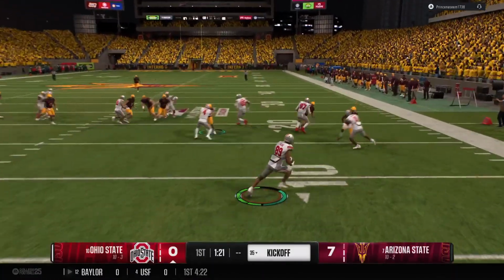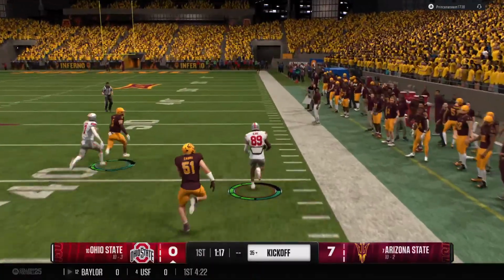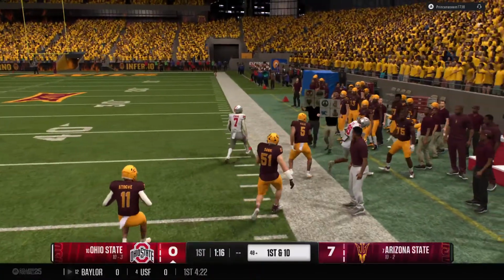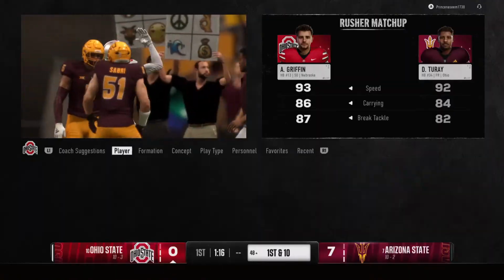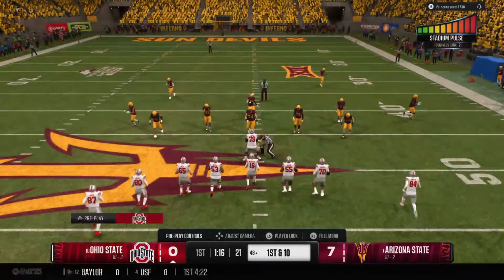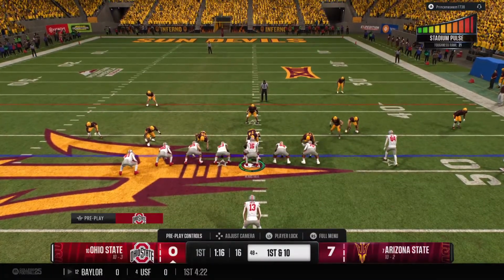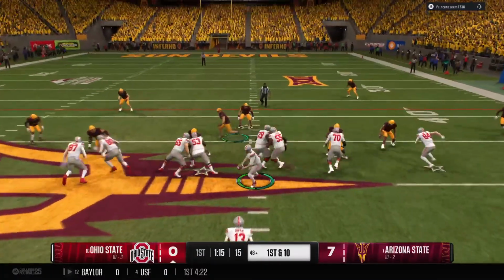And he takes this from inside the 5. He's got an opening. Watch out. He's got great speed. And he steps out of bounds, but that's an excellent return to set up the offense in good position. Just underway, and this home crowd is fired up and ready to make a difference today.